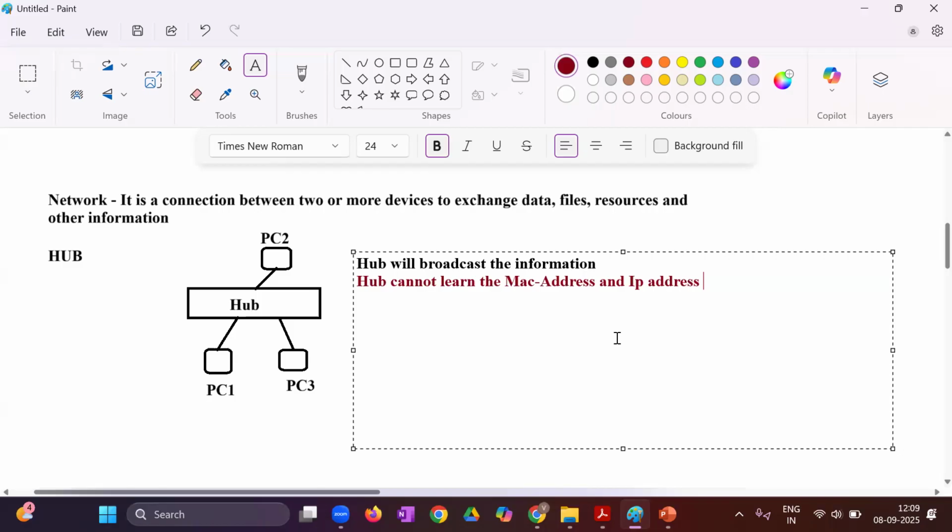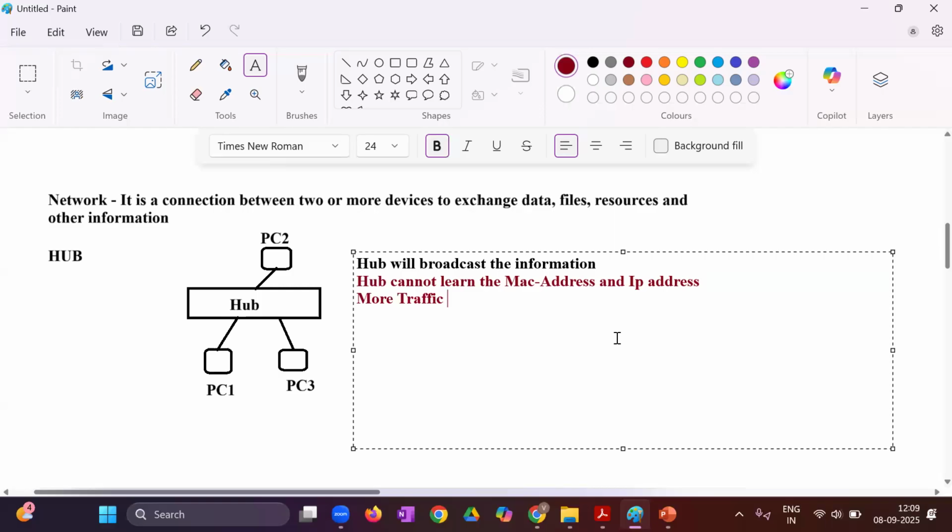That's what it's doing. But don't you think that if, let's say now PC1 is sending, the hub received that information from PC1 and delivered it to PC2 and PC3 also because it did not know where PC2 is. Later, if PC3 is sending, again the hub will receive from PC3 and send it to PC1 and PC2. Don't you think that my traffic will always be high? So we can say here, more traffic.